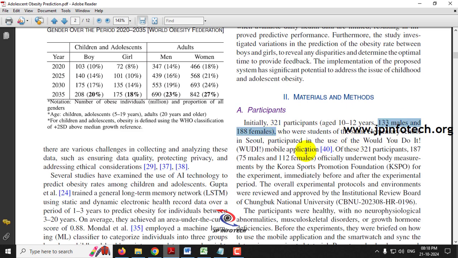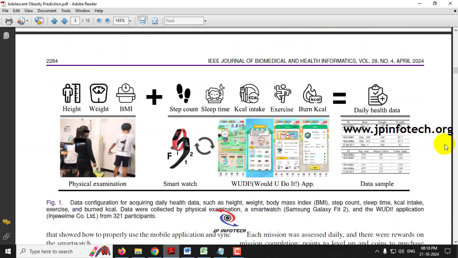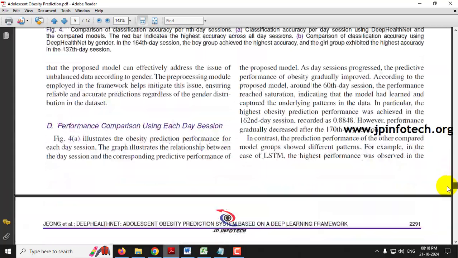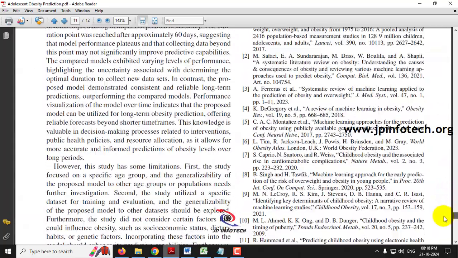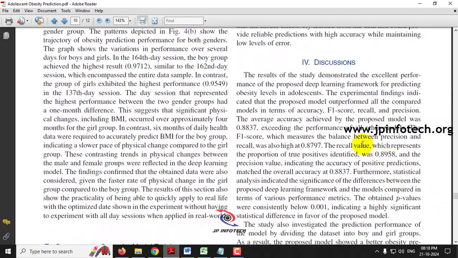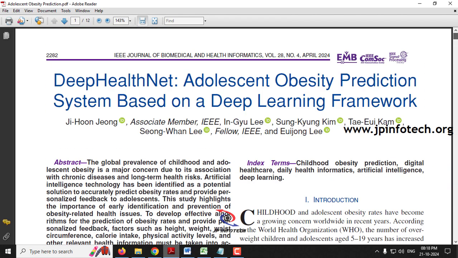They collected physical examination data of height, weight, BMI, along with step count and sleep time, and then made the obesity prediction. They achieved an accuracy of around 88% using this deep learning model. But kindly note that we are not going to do the same as mentioned in the base paper.